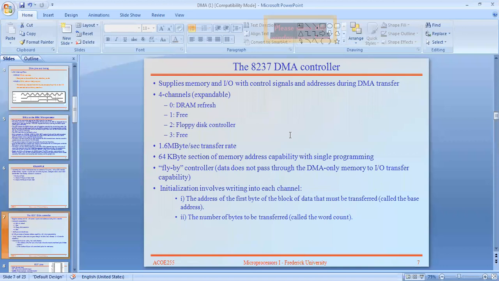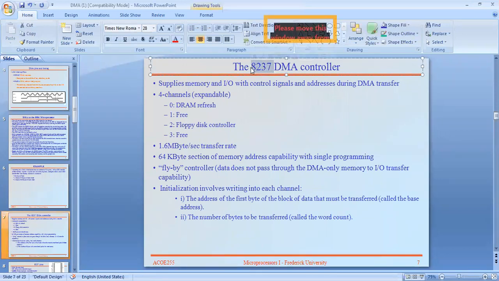The 8237 DMA controller. What is meant by 8237? 8237 or 8257 is the DMA controller, especially developed to act as an intermediary between external IO devices and the processor to transfer data from memory to memory, or external IO device to memory, or memory to IO devices. It supplies memory and IO with control signals and address during the DMA transfer.